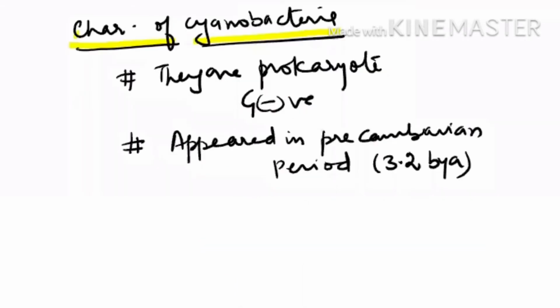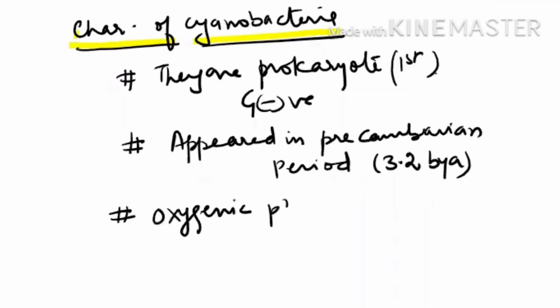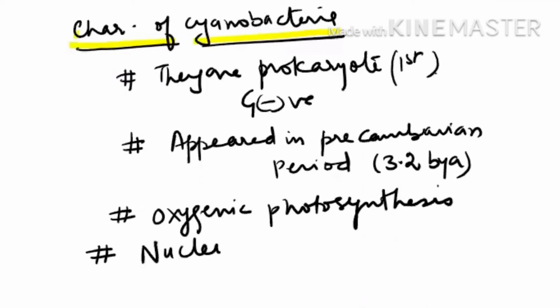Let us study the characteristics of the cyanobacteria. They are the first prokaryotes. They are gram-negative and they appeared in the pre-Cambrian period. They are the first who started oxygenic photosynthesis. As a result, the atmosphere, which was reducing, was converted into an oxidizing atmosphere by the liberation of oxygen by the cyanobacteria. They do not have a well-developed nucleus, so the nuclear membrane is absent in them. Because the nuclear membrane is absent, we study them under kingdom Monera.